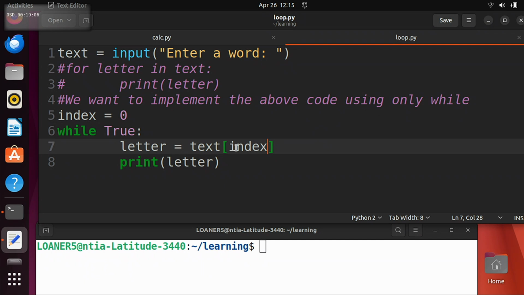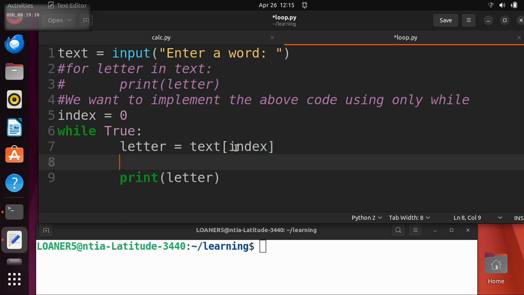We have to change the index every time through the loop, right? So should we add 1 to it? Now this is a fun little exercise here. How do we add 1 to a variable and remember that? So we have here index equals 0. And I want a line of code that no matter what the value of index is, it sets index to be 1 bigger than that. How could we write that?